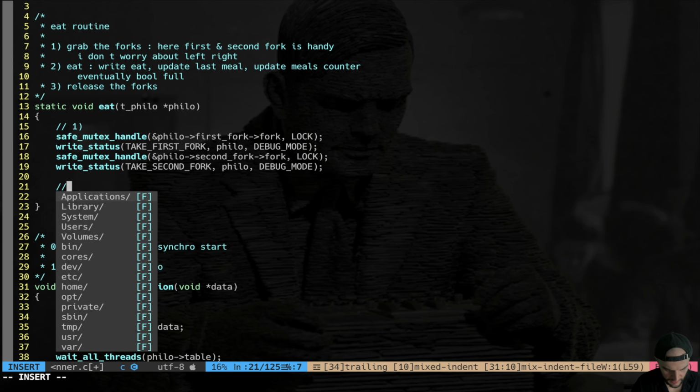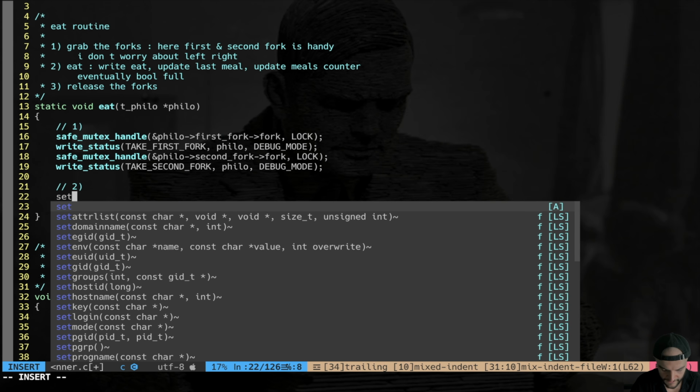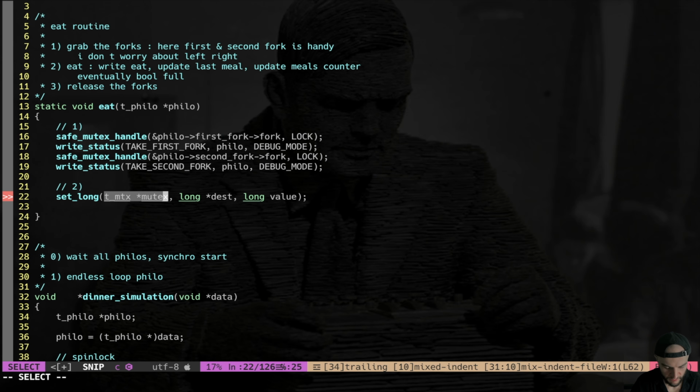Second step, actual eating. Now I have to set the last meal time, and I'm going to do it immediately. This is going to be a value that will be read also by the monitor thread. Every time it's going to check if the elapsed time between meals is major than time to die. So I have to do this in a thread safe manner. So I have set long.